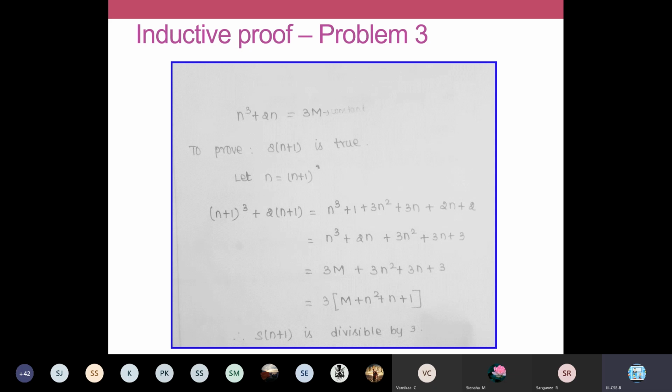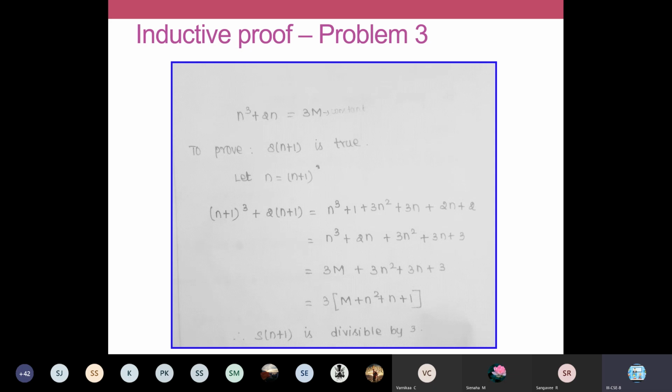So now when all the terms have a 3, you take 3 as a common term and you can conclude that the entire term is divisible by 3. So therefore S of n plus 1 is divisible by 3 and S of n is true for all possible values. Like that you will be concluding.